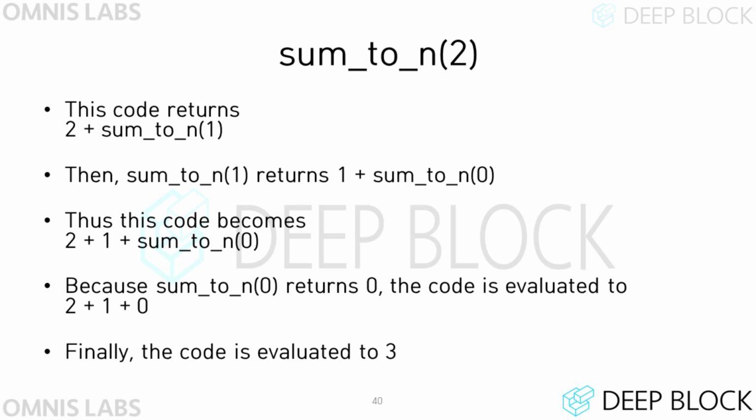So the return value of sum2n 2 is 2 plus 1 plus sum2n 0. Of course, sum2n 0 is called once again before this expression is evaluated. Finally, the expression turns into 2 plus 1 plus 0. Eventually, sum2n 2 will return 3.